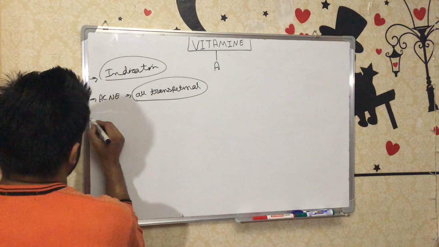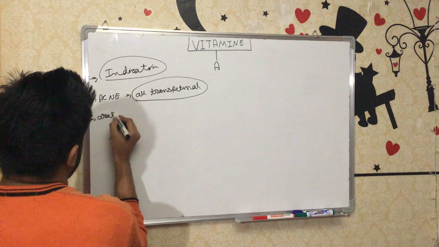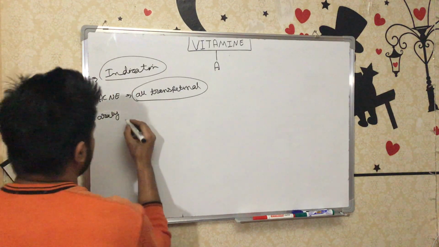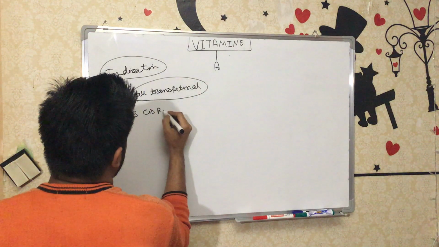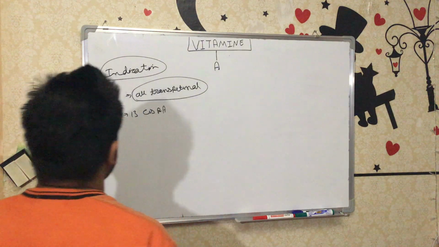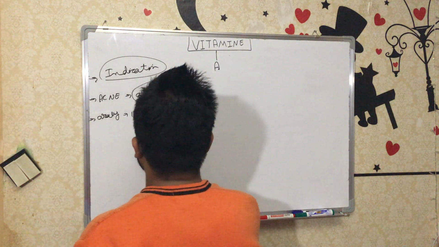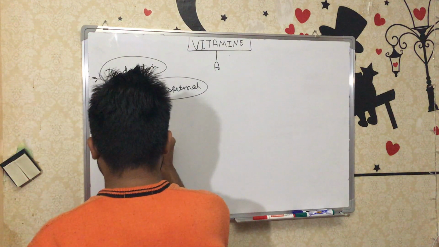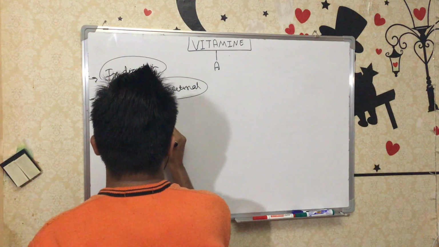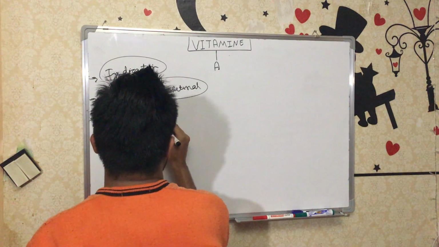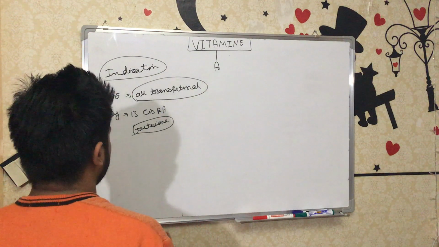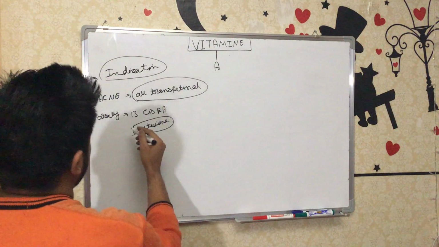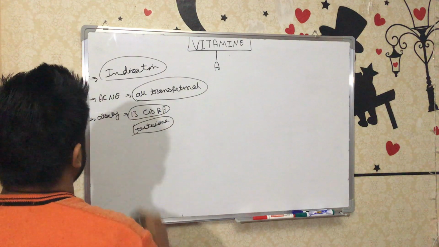Next, if you give orally, we can't give trans, so we can give the cis form. That is 13-cis retinol, and another name is isotretinoin. That is the drug name, or 13-cis retinoic acid.